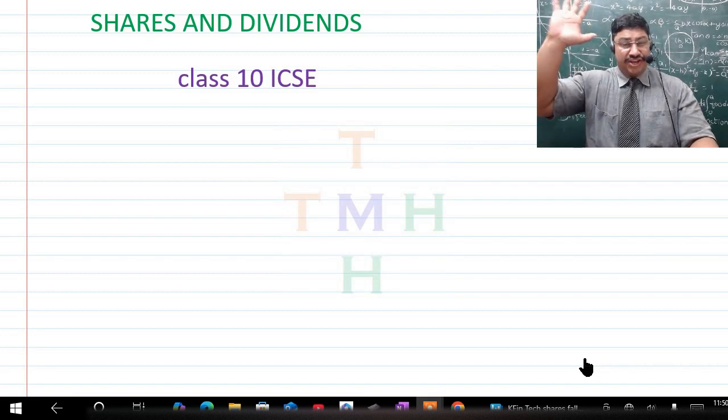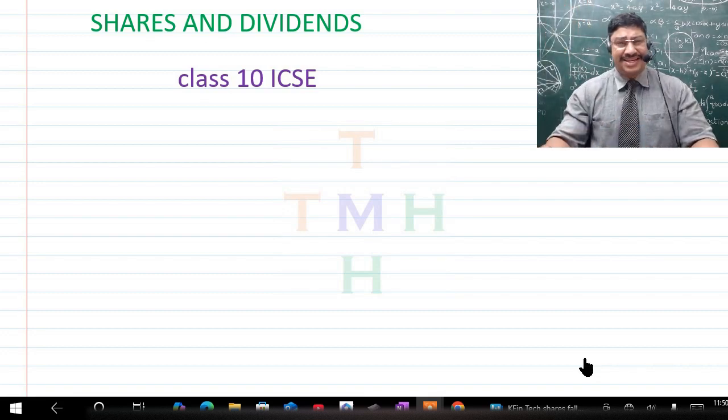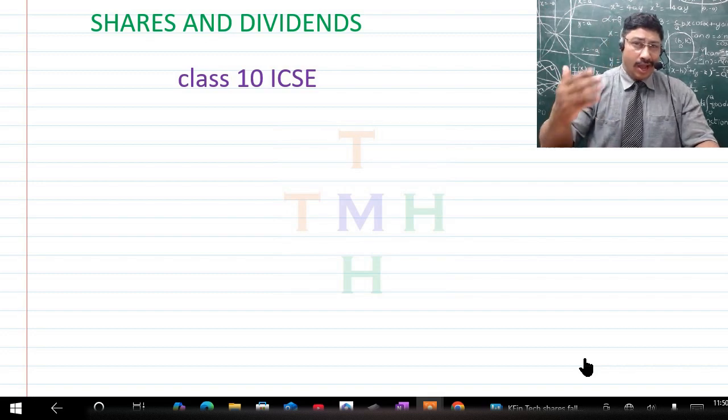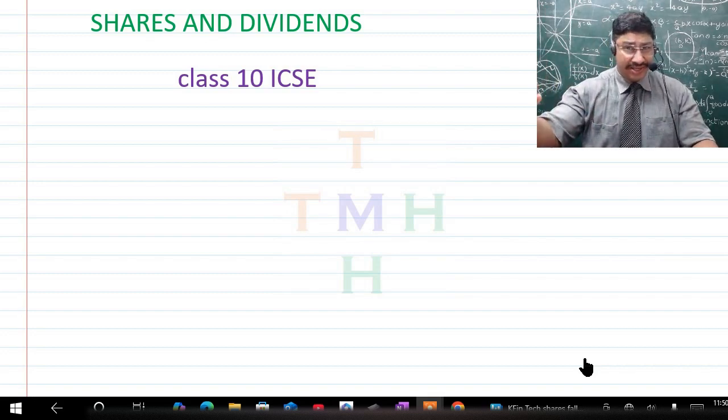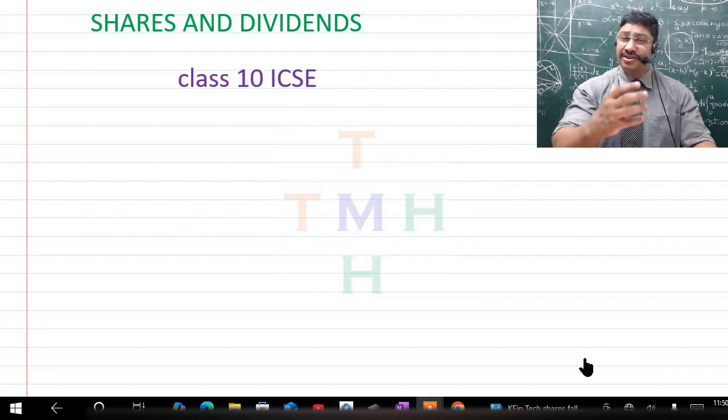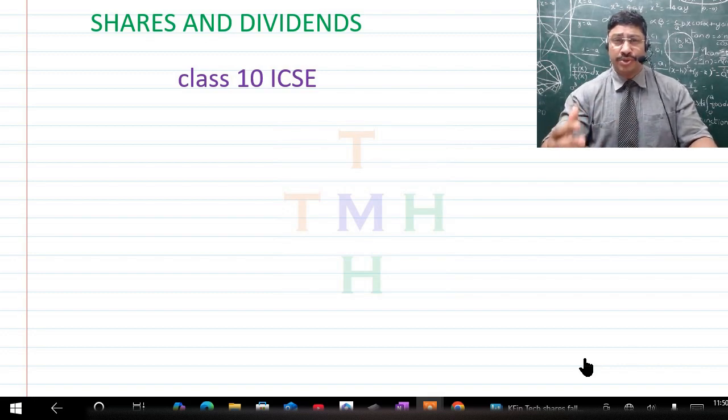Hi, shares and dividends, a topic of class 10 ICSE, is what we're going to look up in this lecture. We will be looking up what shares are, where they go, how their prices get increased, and how people get dividends by having certain shares. We'll also be looking up the different terms and terminologies which are used along with shares and the share